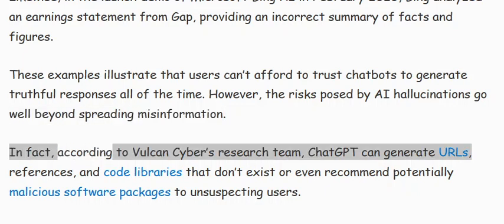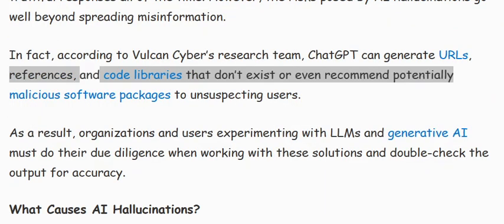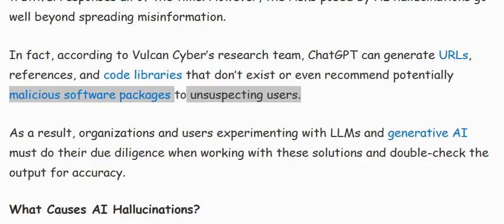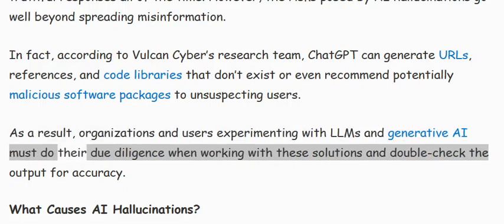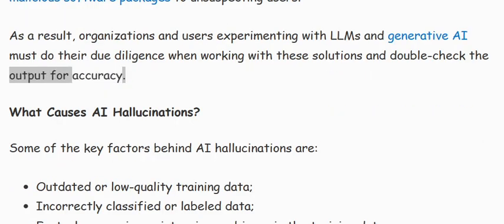In fact, according to Vulcan Cyber's research team, ChatGPT can generate URLs, references, and code libraries that don't exist or even recommend potentially malicious software packages to unsuspecting users. As a result, organizations and users experimenting with LLMs and generative AI must do their due diligence when working with these solutions and double-check the output for accuracy.